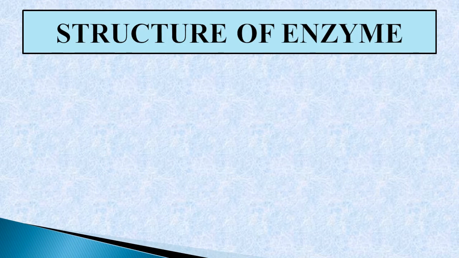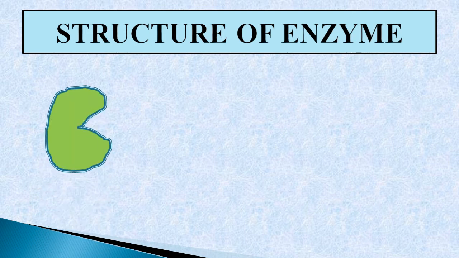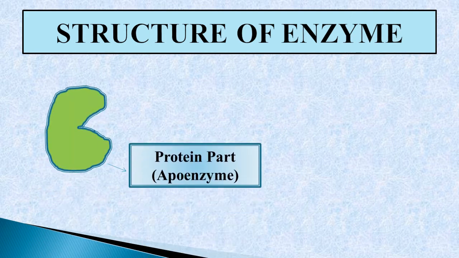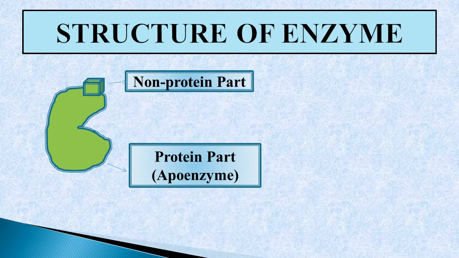Next is the structure of the enzyme. An enzyme consists of two parts, the protein part and the non-protein part. First, this is the protein part, which is called apoenzyme. This is the non-protein part. This non-protein part is further of two types.